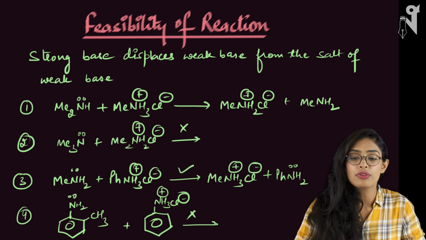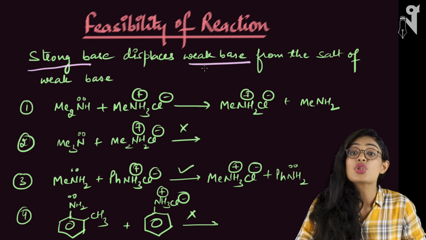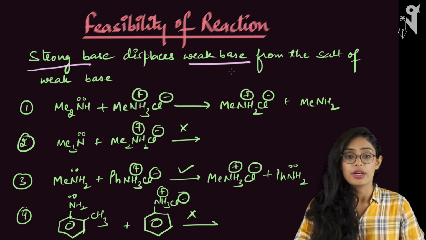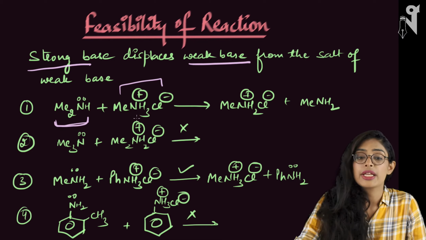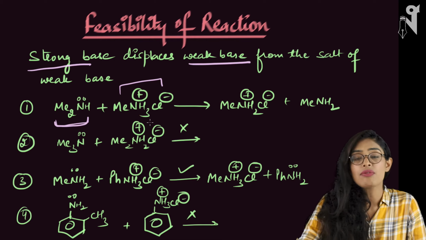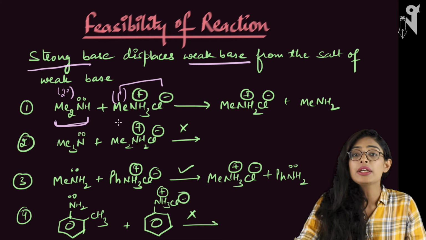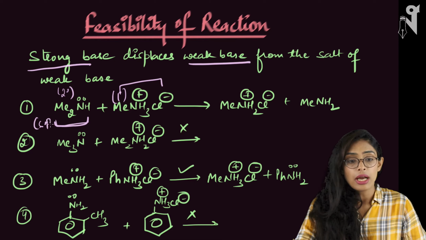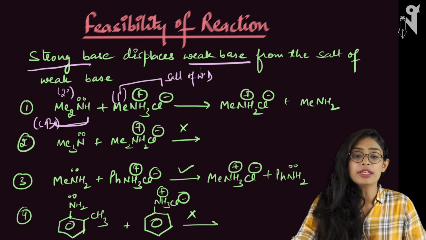So here the reaction will go in the way that a strong base can displace the weak base. The strong base will react with the salt of the weak base, kick the weak base out of it and make the salt over there. So here if you look at it, this is your base and this is your salt. NH3 plus Cl minus is the salt. Now we have to understand which one is stronger, which one is weaker. This is your secondary base and this is your primary base. A secondary base is definitely better than a primary base. So this is the strong base and this is the salt of a weak base. So definitely displacement is possible.